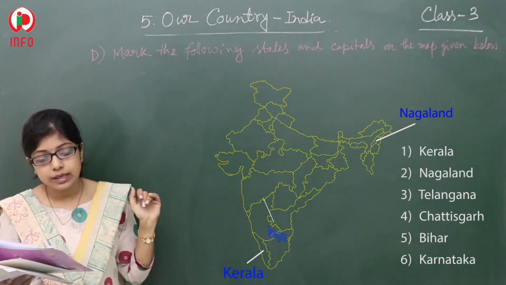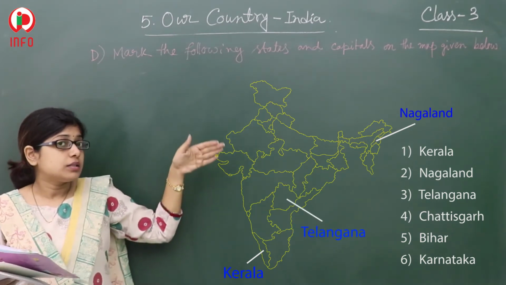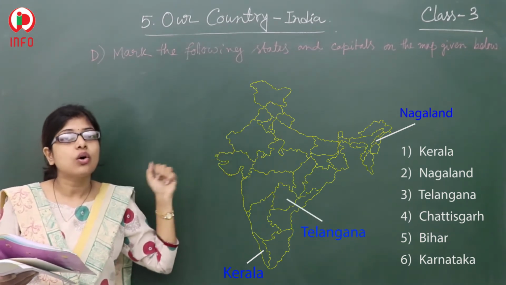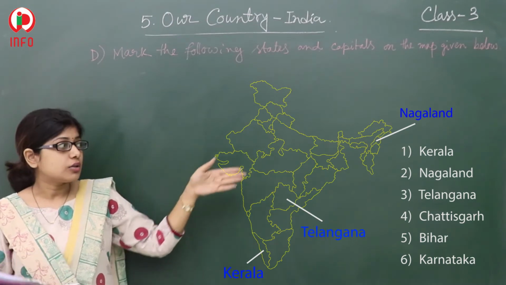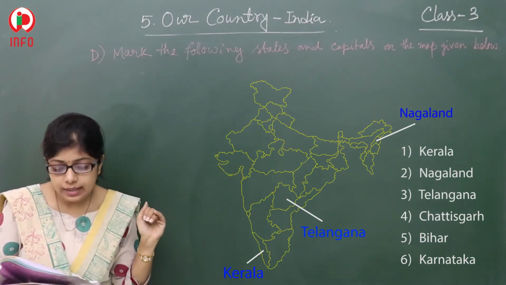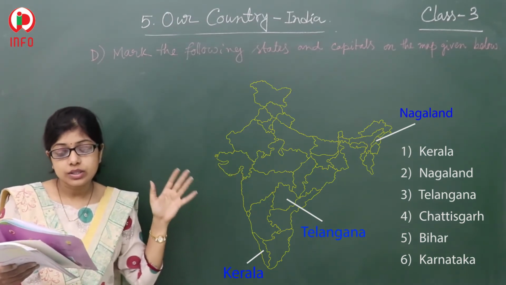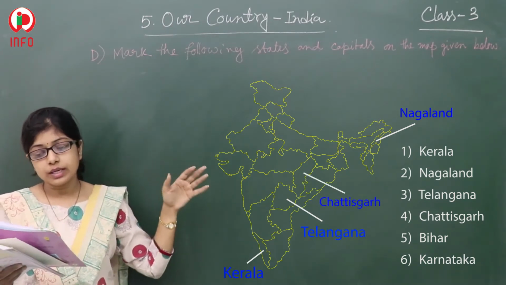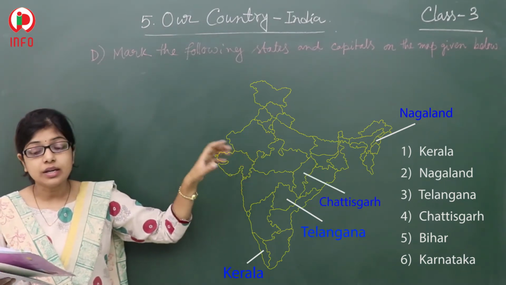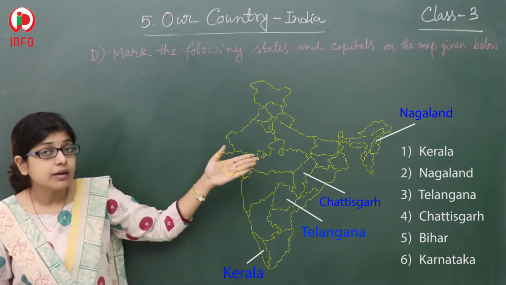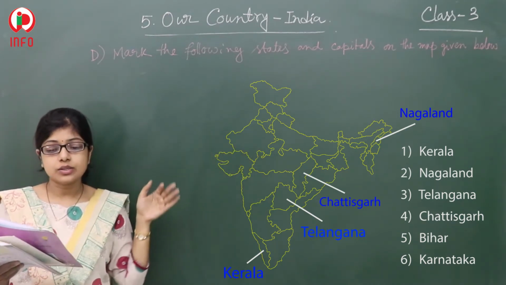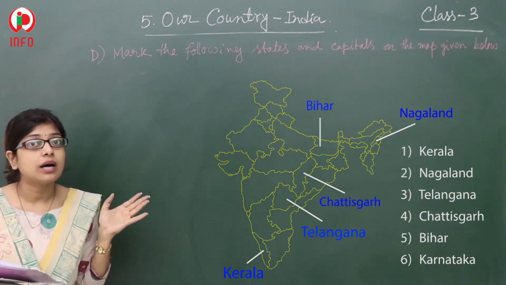Next, what about Telangana? That one is just the start of the south portion. So here that one is Telangana. What about Chhattisgarh? That one is very near to Telangana. Are you able to see? Next, what about Bihar?